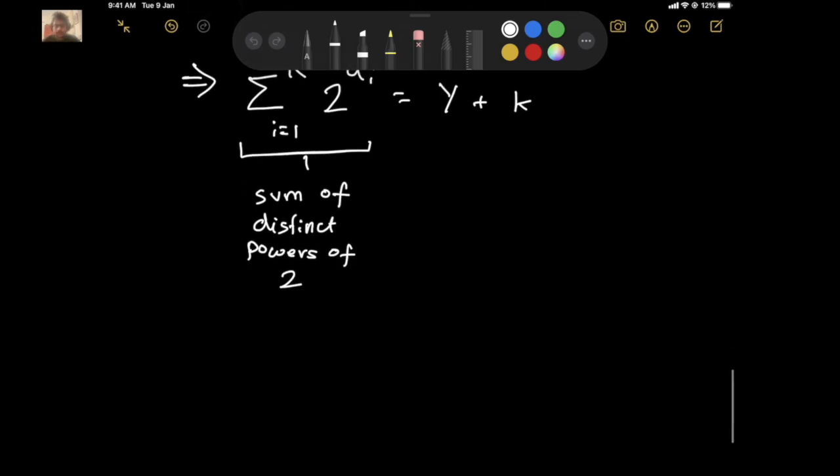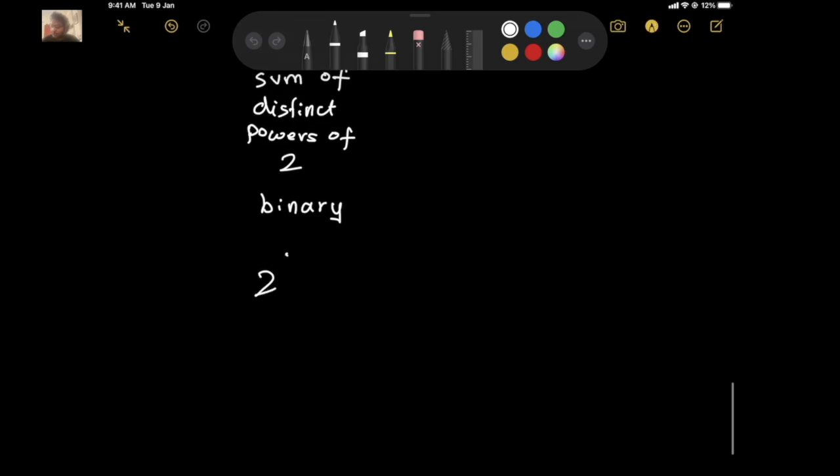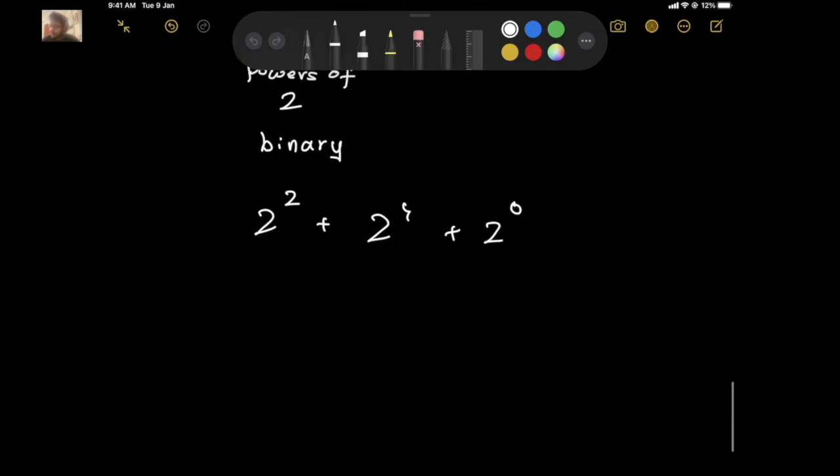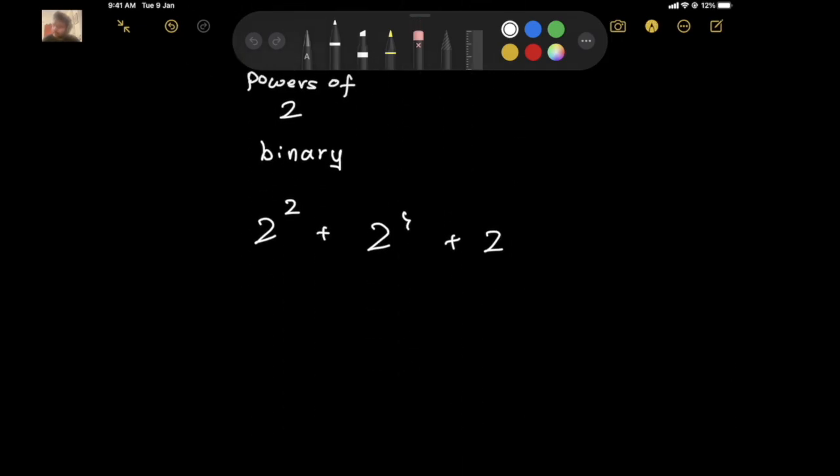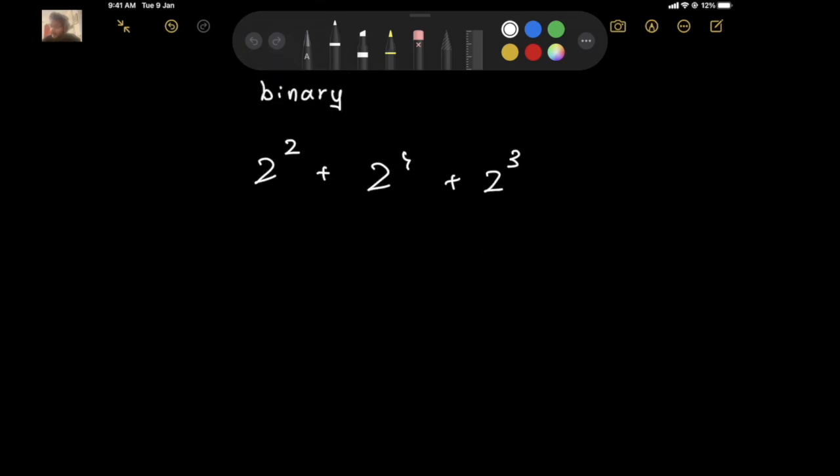and there's a very good way of interpreting this, which is in binary. Alright, so let's say we have 2 to the power 2 plus 2 to the power 4 plus 2 to the power 0. Actually, 0 doesn't make sense here, does it? So let's say 2 to the power 3 in binary. How would that go? Well, in binary, the representation would be simply 1 1 1 0 0. And so this requires a good understanding of these number systems, I suppose. So these are the corresponding positions, right?